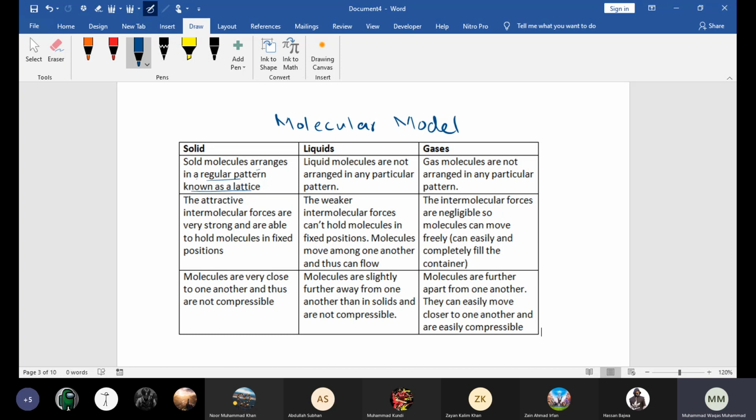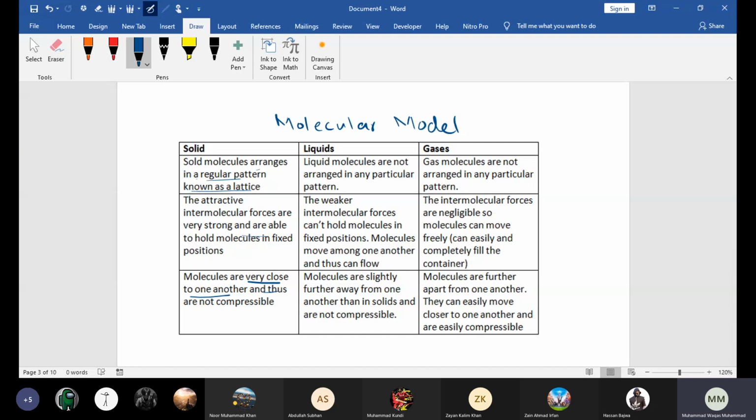They are very close together, right? And beta, the attractive intermolecular forces, or simply the forces of attraction, are very strong, and they hold the molecules in fixed position, right? And beta, the molecules are tightly packed, very close together. Understood? Molecules are very close to one another, and thus solids are not compressible.